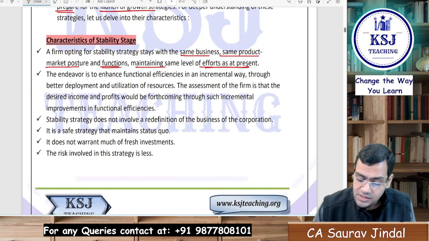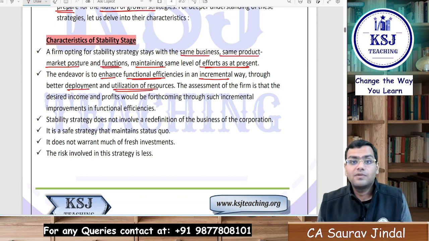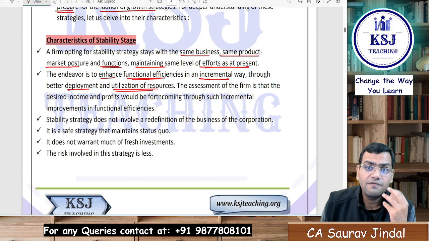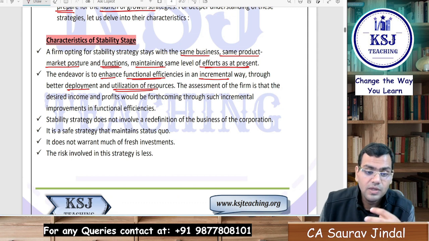The endeavor is to enhance the functional efficiency in an incremental way through better deployment and utilization of resources. This you will have to do. Why? Because the environment is dynamic. You have to bring efficiency into your functions, because with the changing dynamic environment, otherwise you will lose your market share. You will have to keep innovating, and keep finding ways in which you can more efficiently utilize your resources and your functions, right?